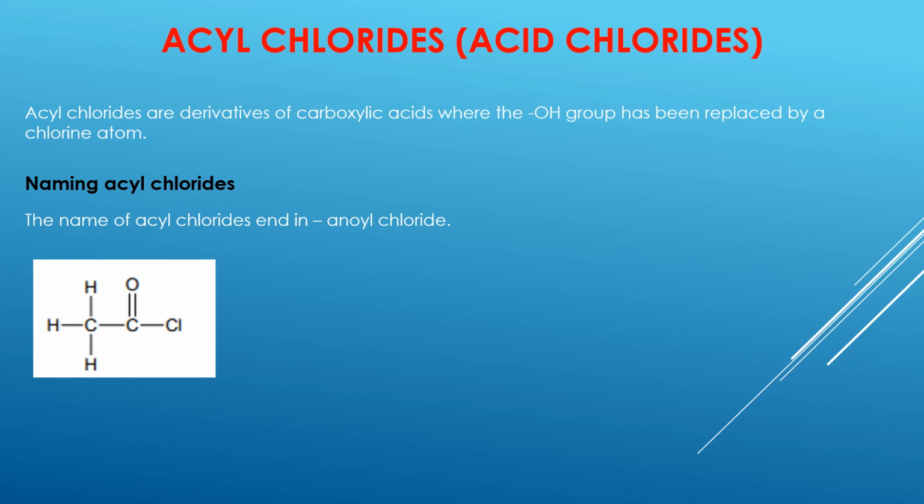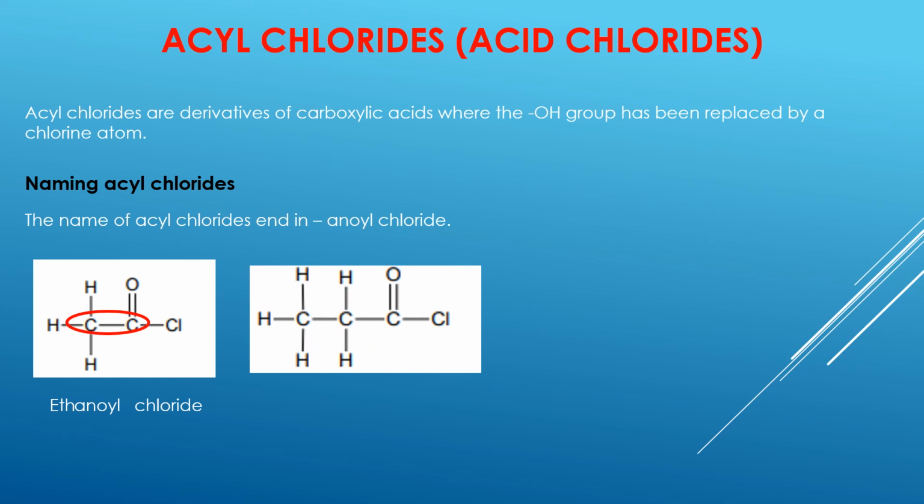We do the same thing we did before. Identify the longest chain of carbon atoms. There are 2 carbon atoms, so the prefix is going to be eth. Now, because there is a COCl, it's an acid chloride group, the name will end with anoyl chloride. So it will become ethanoyl chloride. Next, another example here. The parent chain has 3 carbon atoms. So the prefix we use is prop, and it will become propanoyl chloride.